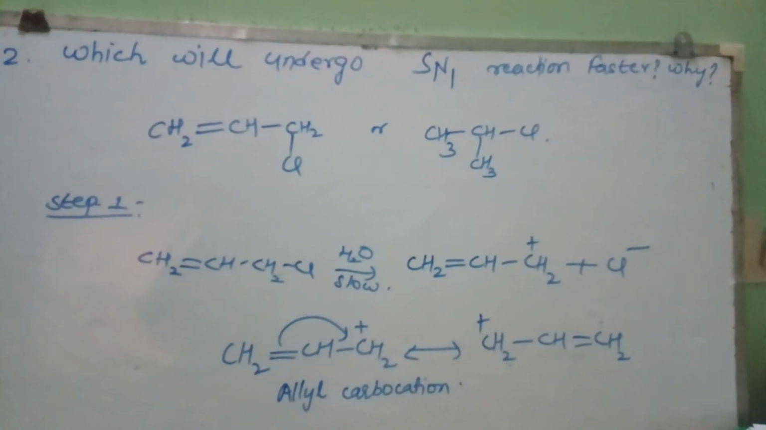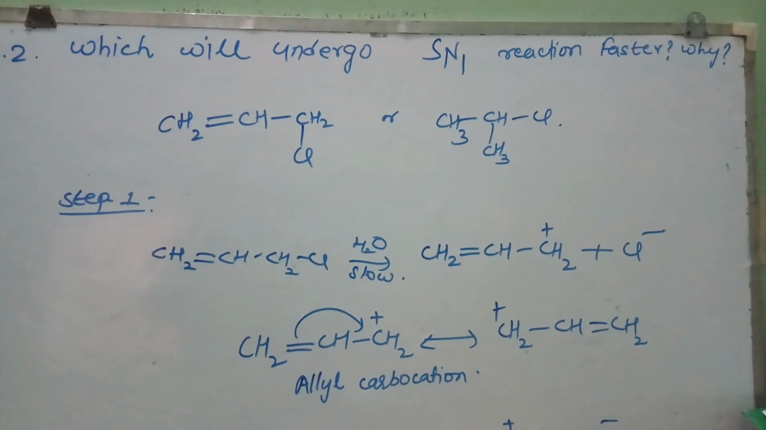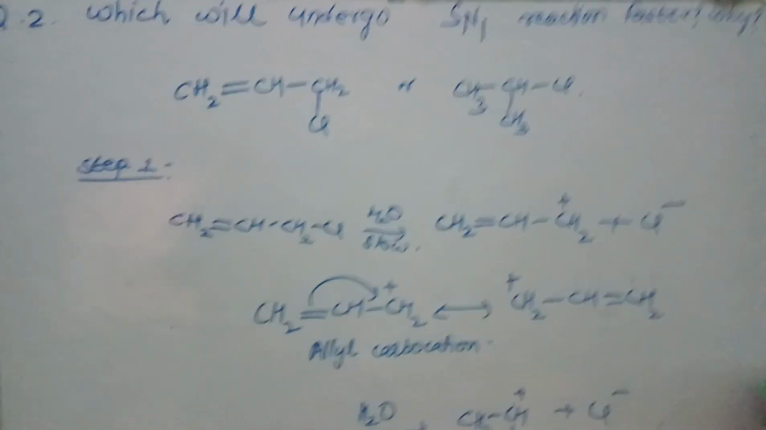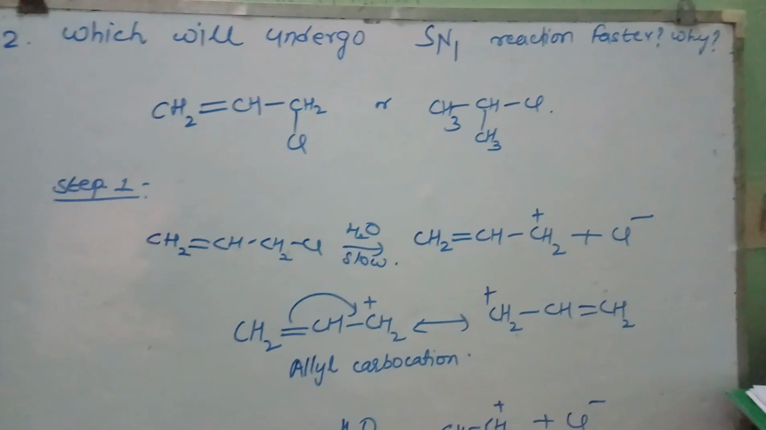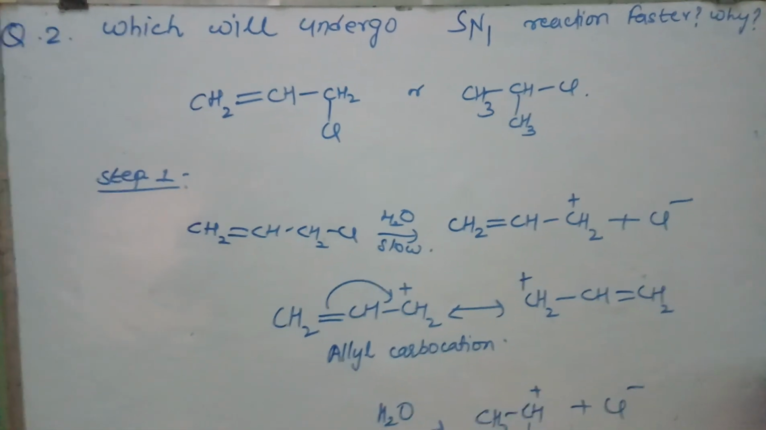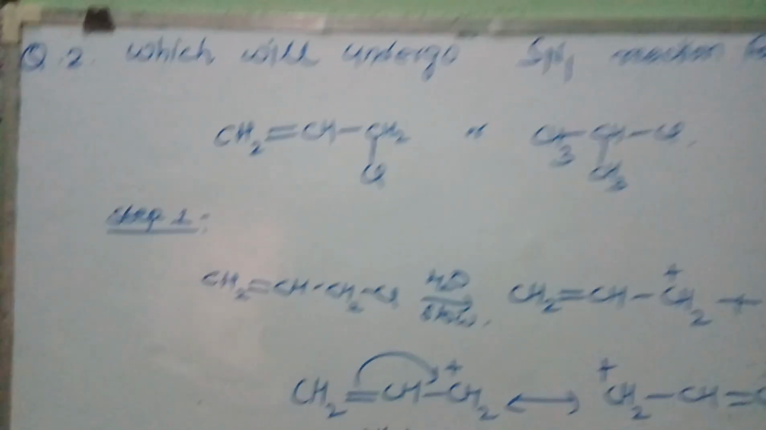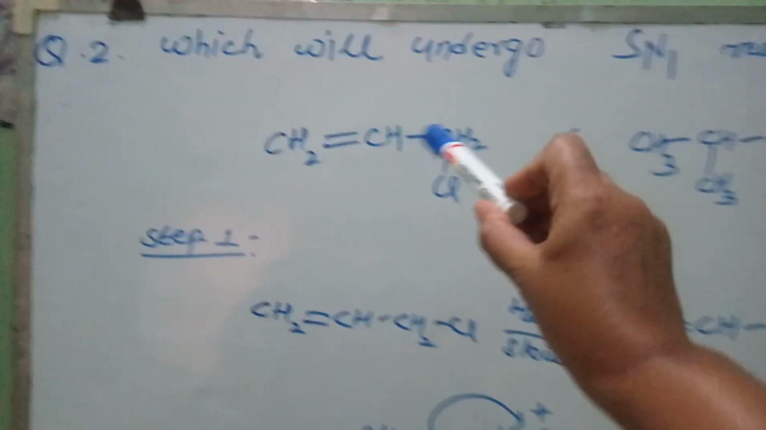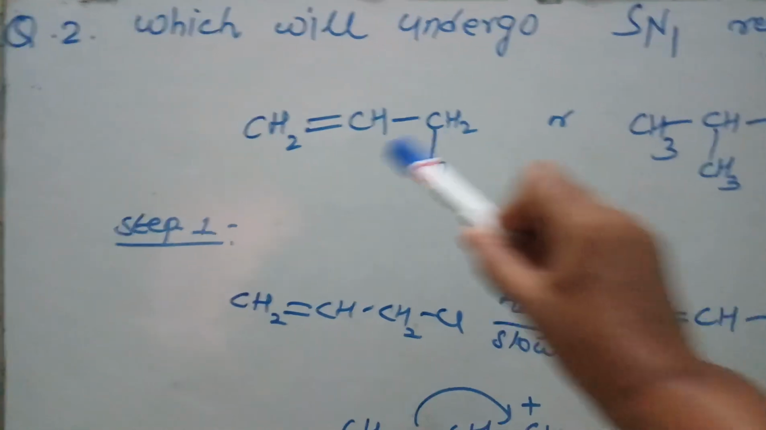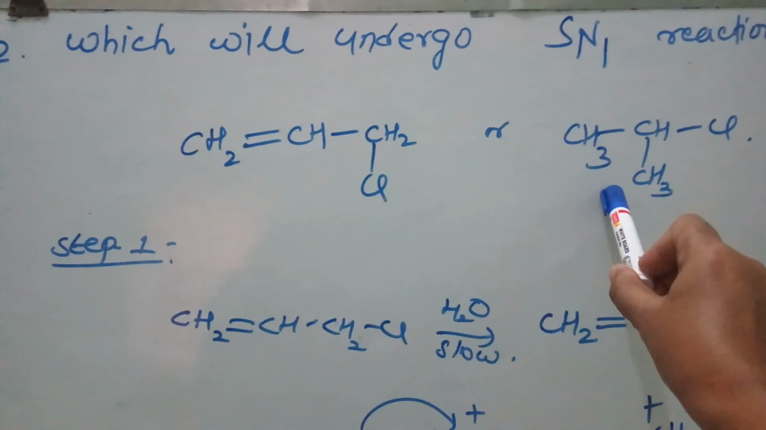Now let us take another example: which will undergo SN1 reaction faster and why. Here two compounds are given. One is allyl chloride and the other one is isopropyl chloride. Now we have to compare only the first step, students. We don't have to compare the second step, because the second step will be the same for both of them. So this is allyl chloride and this is isopropyl chloride.